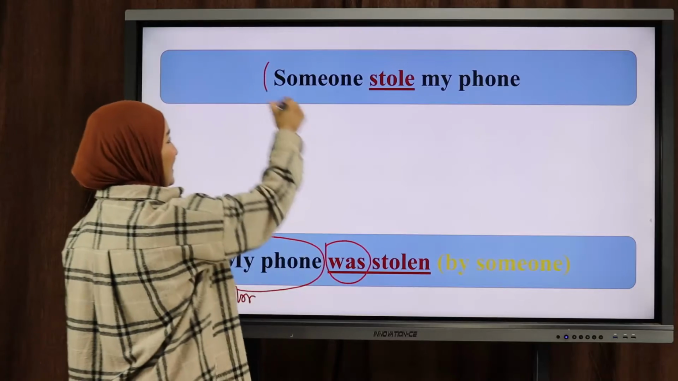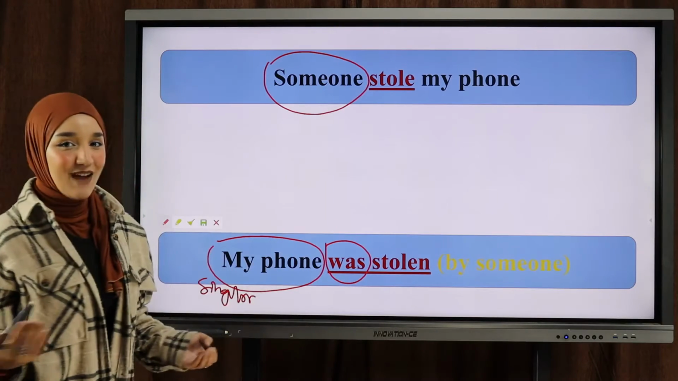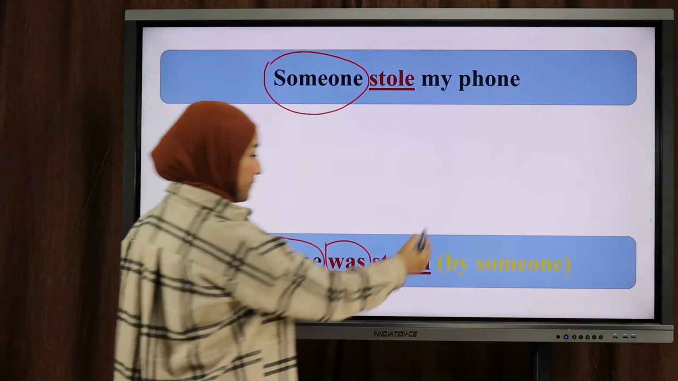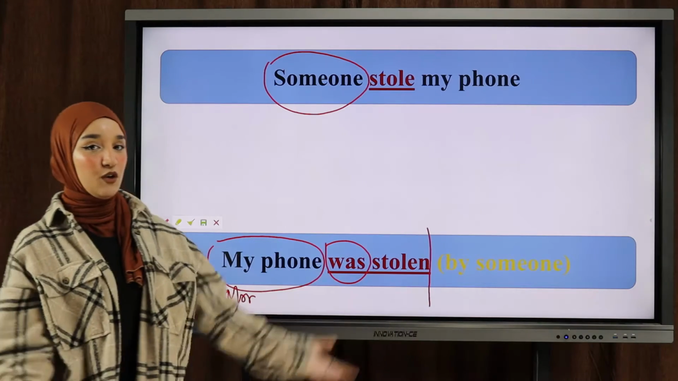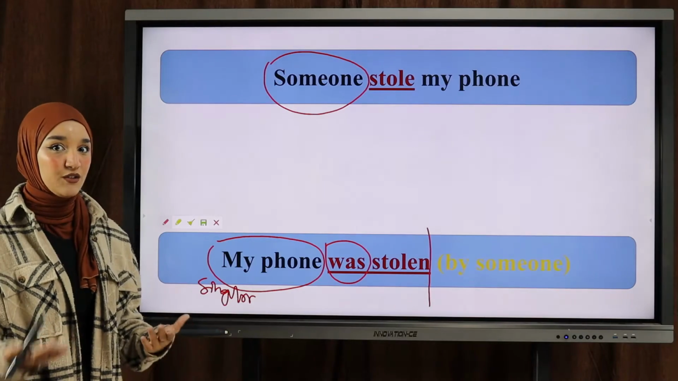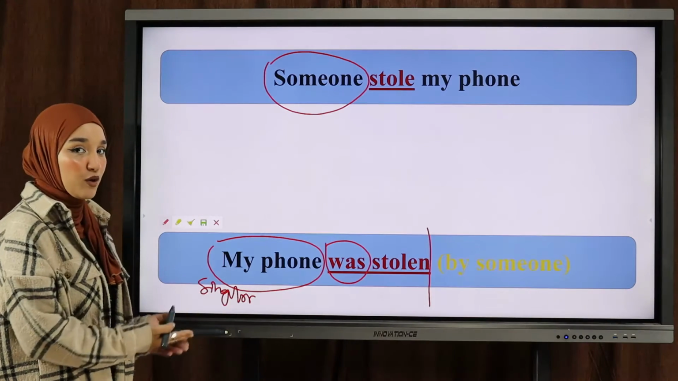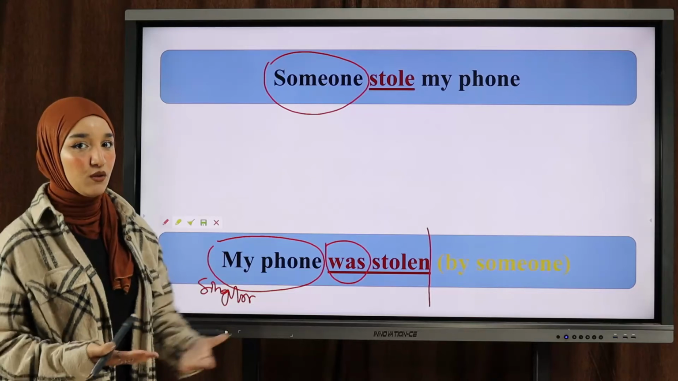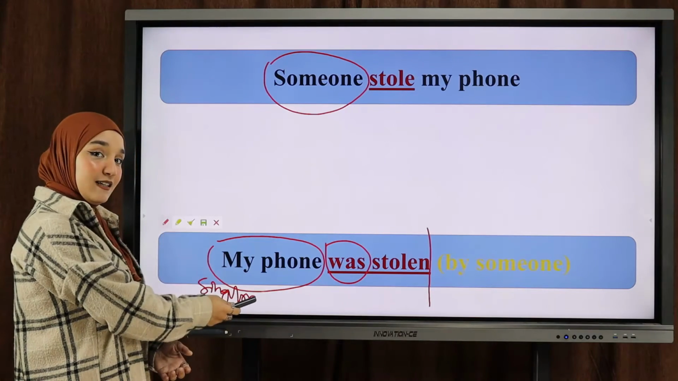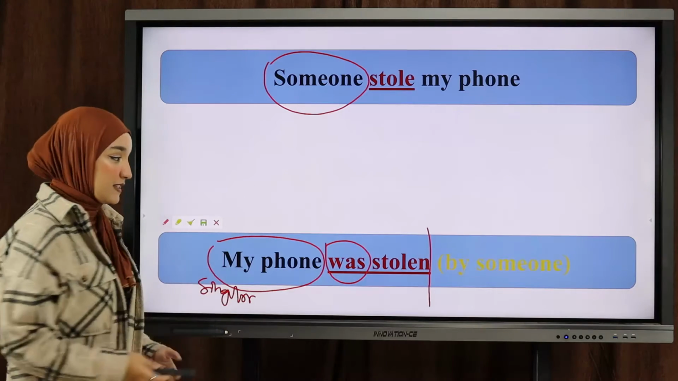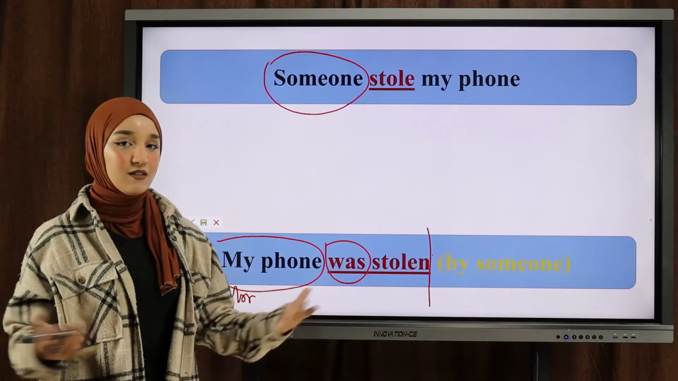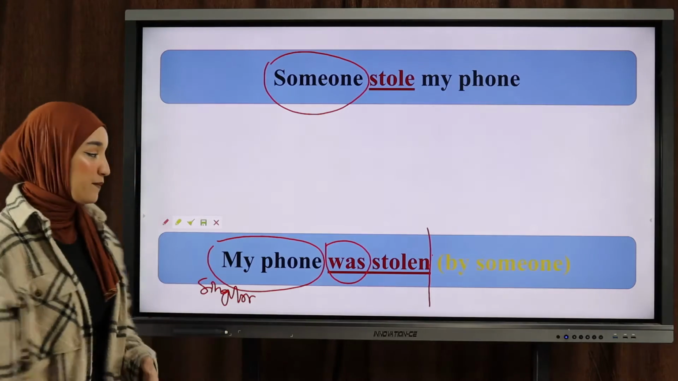So the subject here is already unknown. I don't really know who that person is. So I can just say, my phone was stolen, because the action here is important. My phone is more important than the person who stole my phone, okay? So I'm putting more emphasis on the object of the sentence. So I can just stop right here. But if you say by someone, it's also correct, okay?